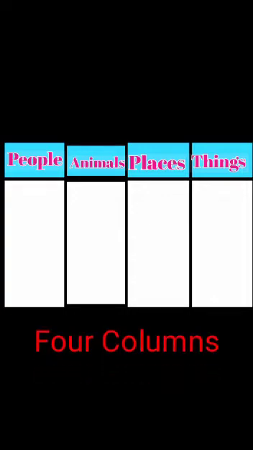Now, let me clear it with one more example. Students, see here. Here are 4 columns. First column is of people. Second is of animals. Third is of places. And the fourth is of things.